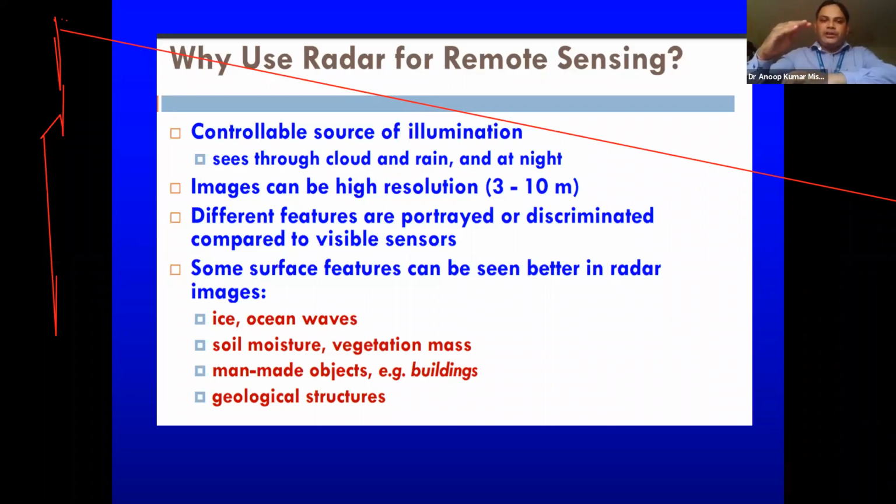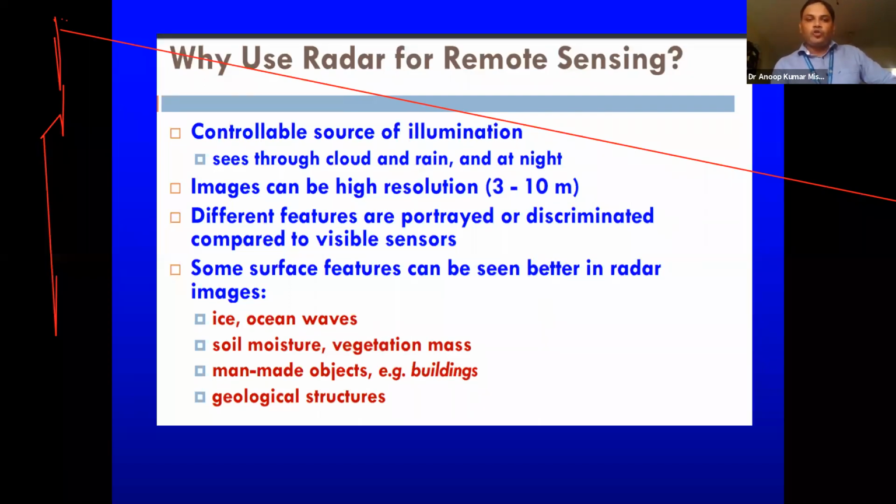But in this case, these microwaves just penetrate the cloud and interact directly with that particular object. So the signal is reaching the sensor directly, and it is interacting with that particular object without any interference. Then images can be high resolution. I again say can be, because it all depends on at what frequency or at what particular band we are making the observation. Then different features are portrayed or discriminated compared to visible sensors.